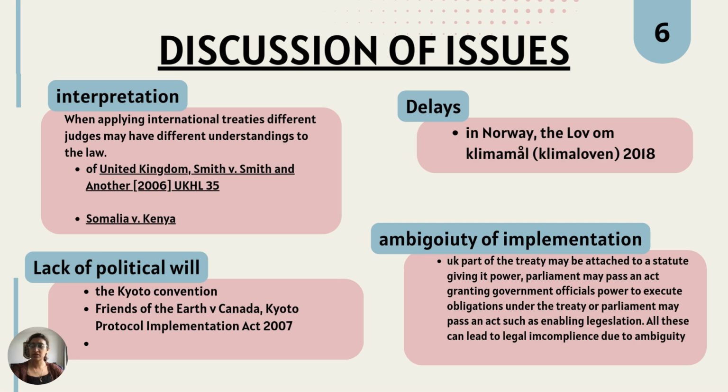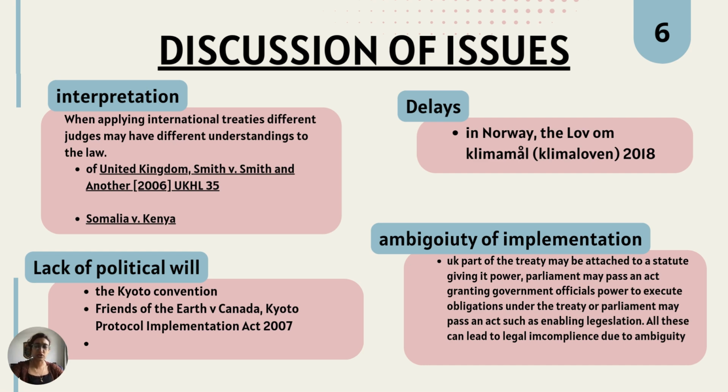This problem arises from the fact that there are many methods to implement treaties. For example, in the UK, a treaty may be attached to statutes giving it power. Parliament may pass an act granting government officials power to execute obligations under a treaty, or Parliament may pass an act such as enabling legislation, which has been mentioned before. All of these can lead to legal incompliance due to ambiguity.